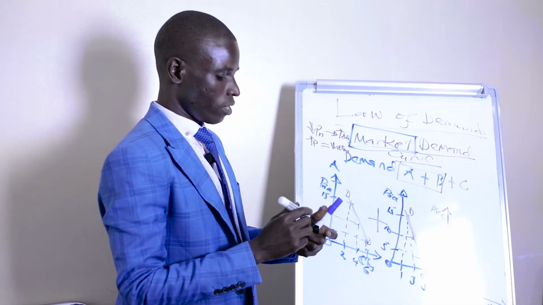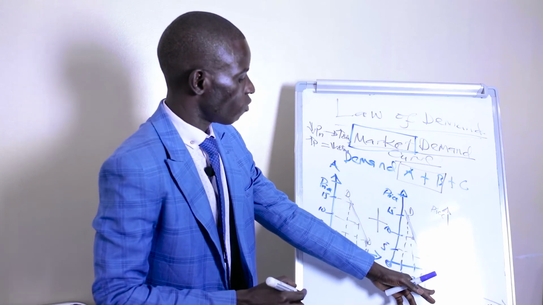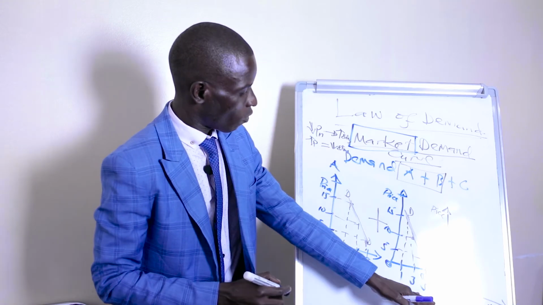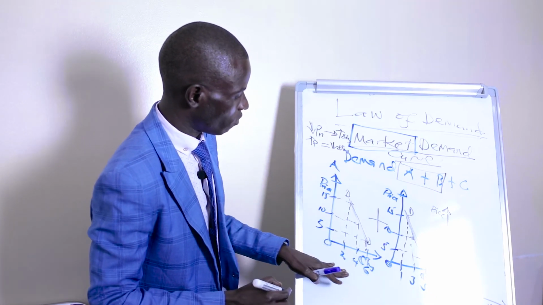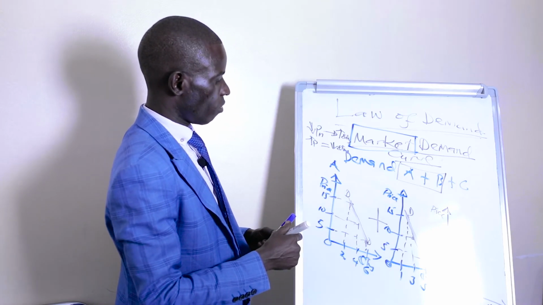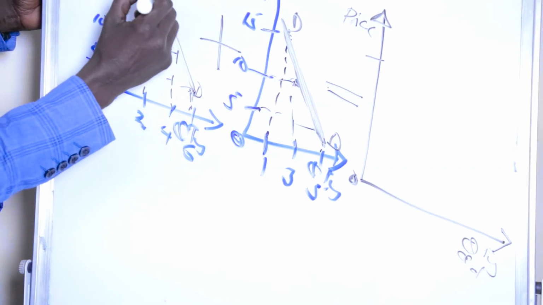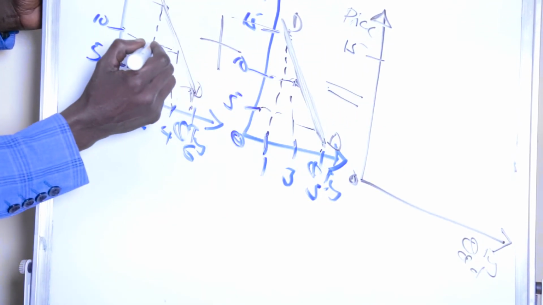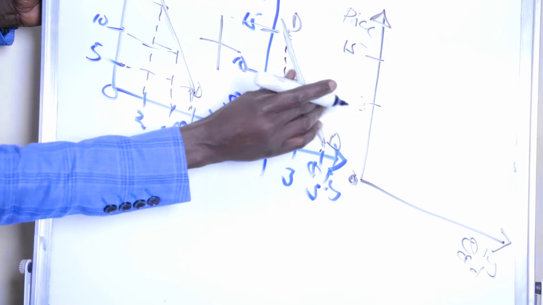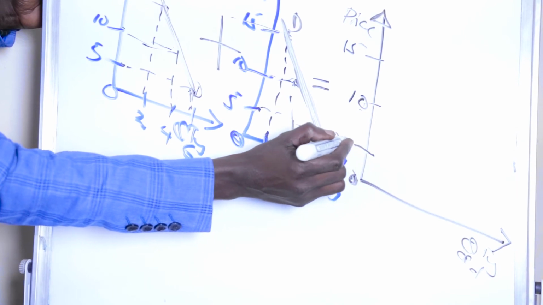As I defined the market demand curve earlier, it is the horizontal summation of different quantities purchased by different consumers in the market. So we said that we are going to maintain the same price. We will have 15 here, 10 here, and 5 somewhere here.